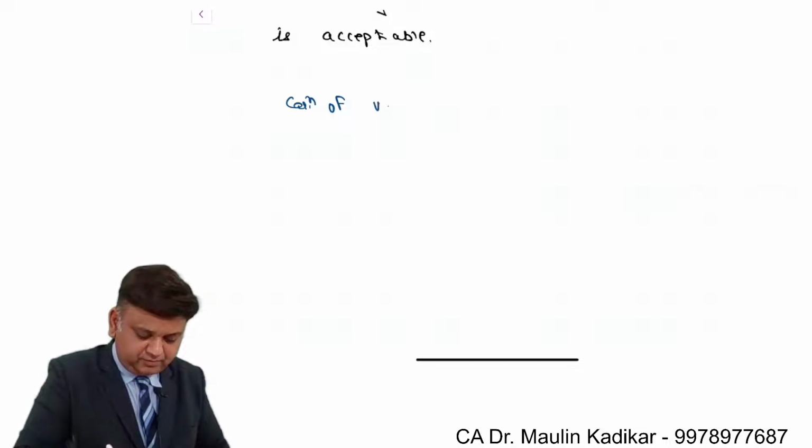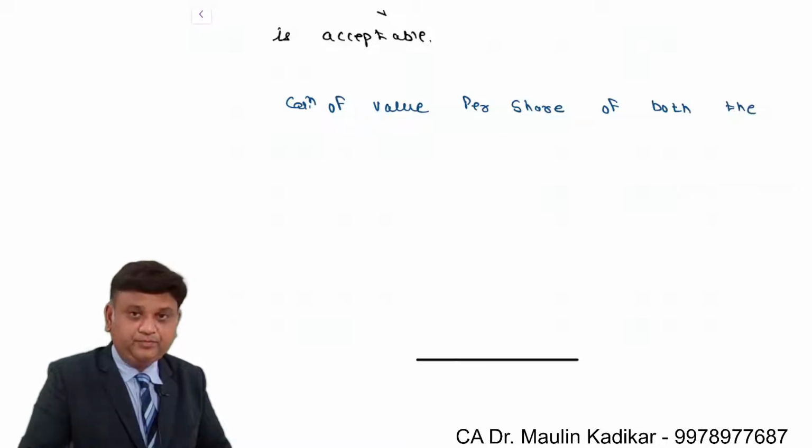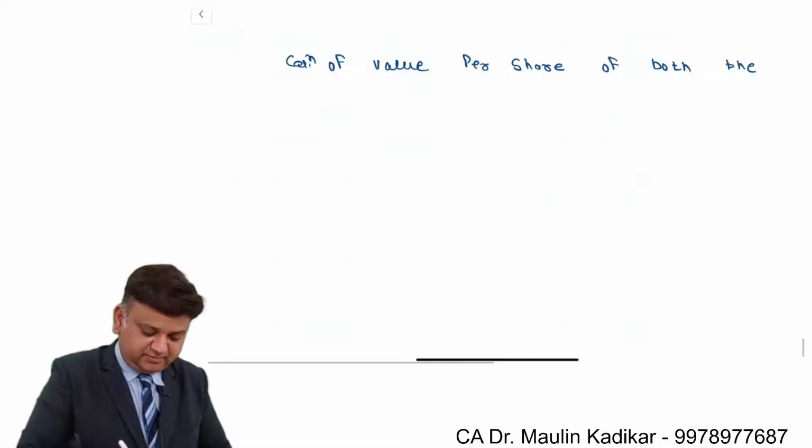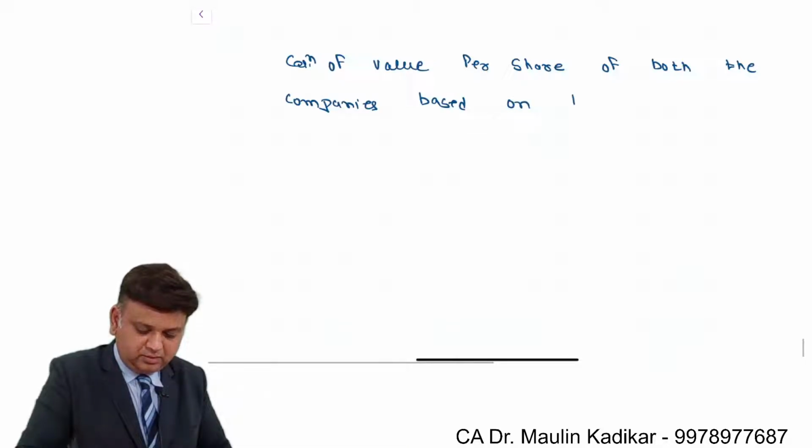Calculation of value per share of both the companies based on both the methods.